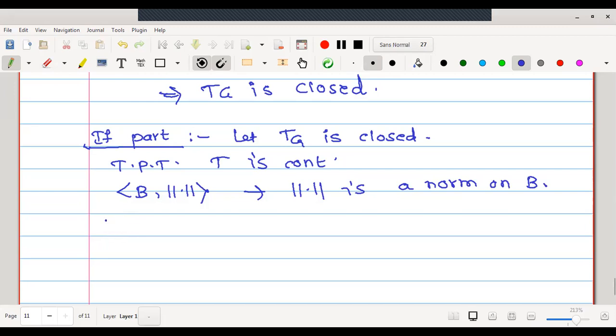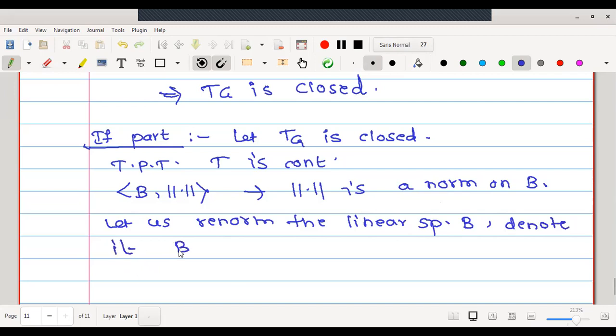Let us renorm the linear space B. After renorming, let us denote it by, say, B1. What is my B1? B1 is the linear space B with another notation for the norm, say norm 1.